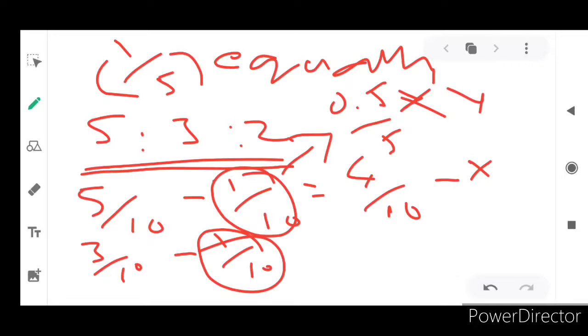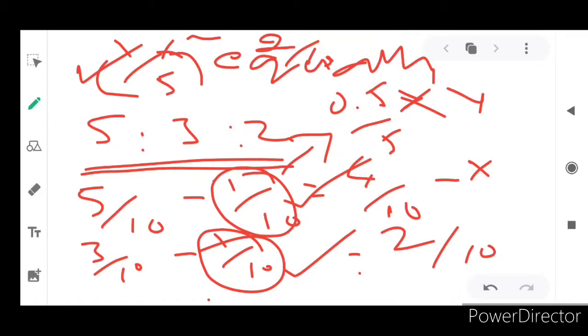For your better understanding, I will tell you clearly, 3 by 10 is the existing profit and loss sharing ratio for Y, isn't it? So in that, 1 by 10 is going to be deducted. Why do we have to deduct 1 by 10? Because they have already given 1 by 5 only, isn't it? If you convert it into 10, how much will it be? 2 by 10. This 2 by 10 equally means 1 by 10 from each partner. So 1 by 10 is taken over from X and 1 by 10 from Y. So in this sense, 3 minus 1 leads to 2 by 10. Y's new profit sharing ratio is 2 by 10.